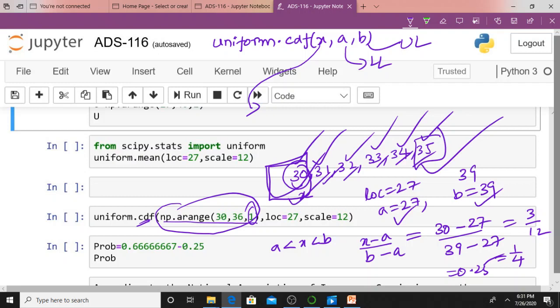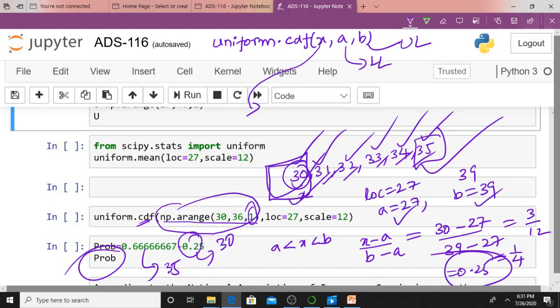This is the CDF value related to 35, and this is the CDF value related to the first value 30. I already calculated manually that it is 0.25. In a similar manner, if you calculate 35, you'll get the CDF value, and if you subtract the CDF value of 30 from it, I will get the required probability.